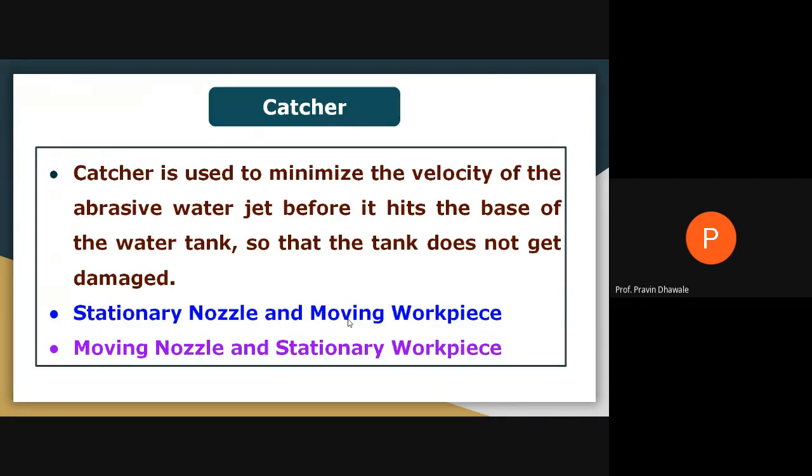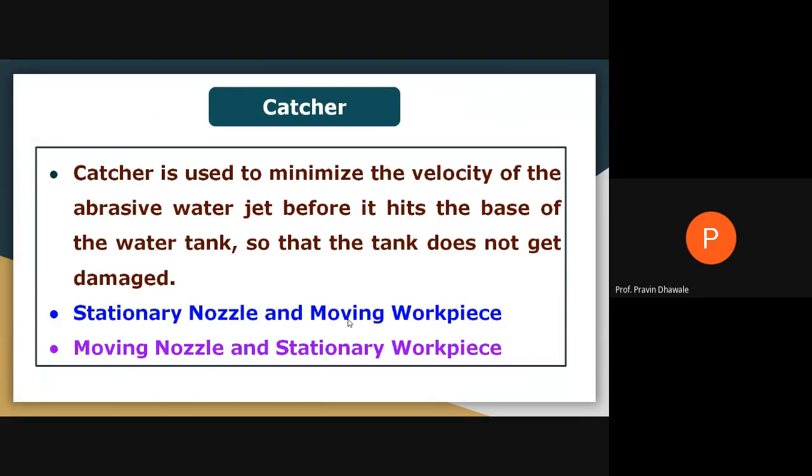Catcher is nothing but a certain diversion flow path for the abrasive water jet coming from the nozzle, allowed to pass through a certain liquid in order to reduce its velocity. There are certain mechanisms where we keep the nozzle stationary and the workpiece moves.